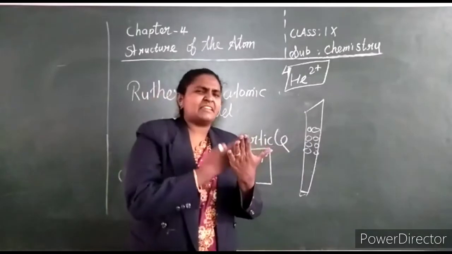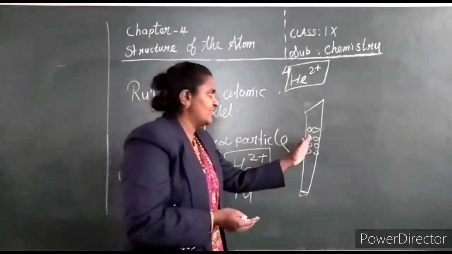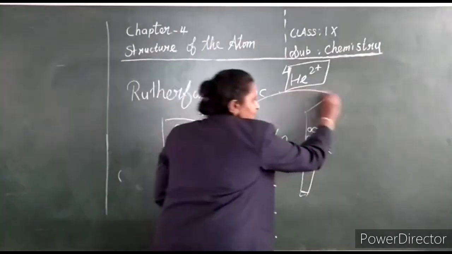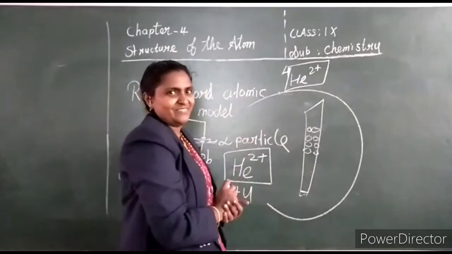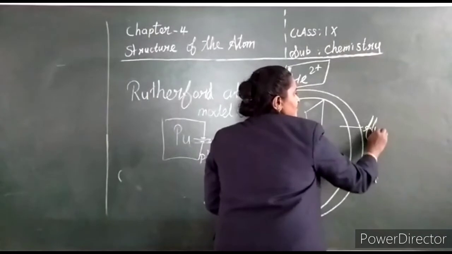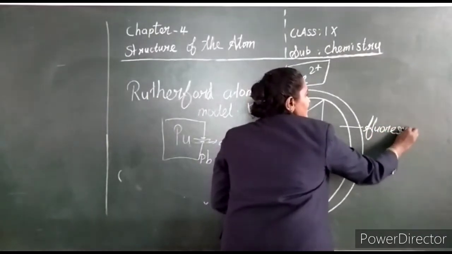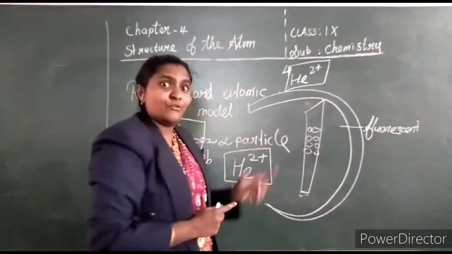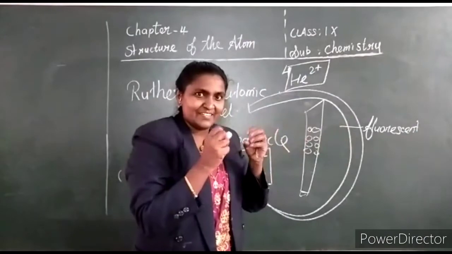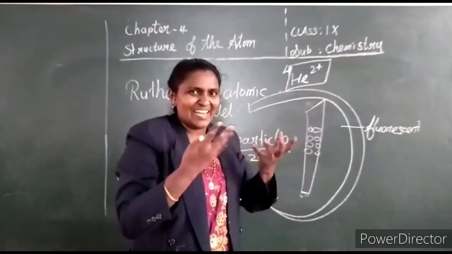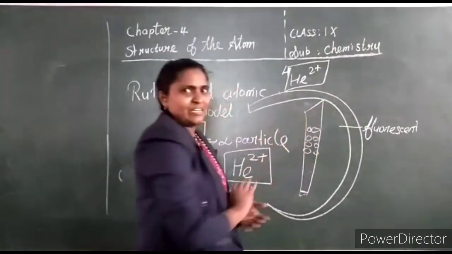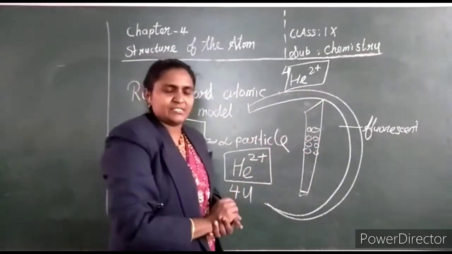Gold foil is taken as a very thin layer, and the alpha particles are made to fall on it. The whole setup is kept inside the detector. The detector is coated with fluorescent substance. Why? When the alpha particles hit, it glows. It is shining. That is why this detector is coated with the fluorescent substance.